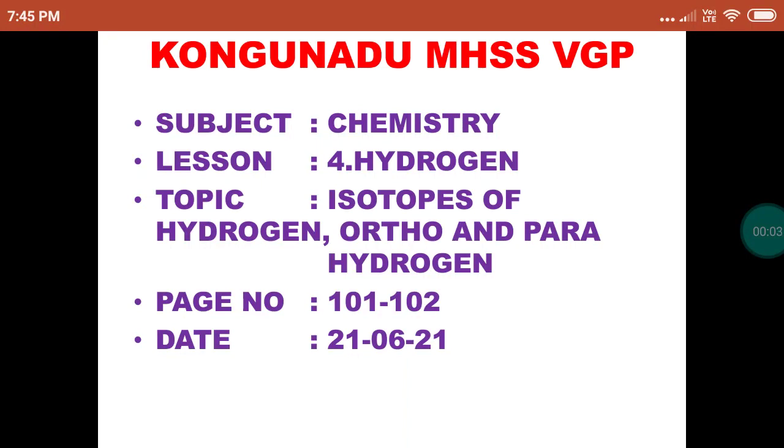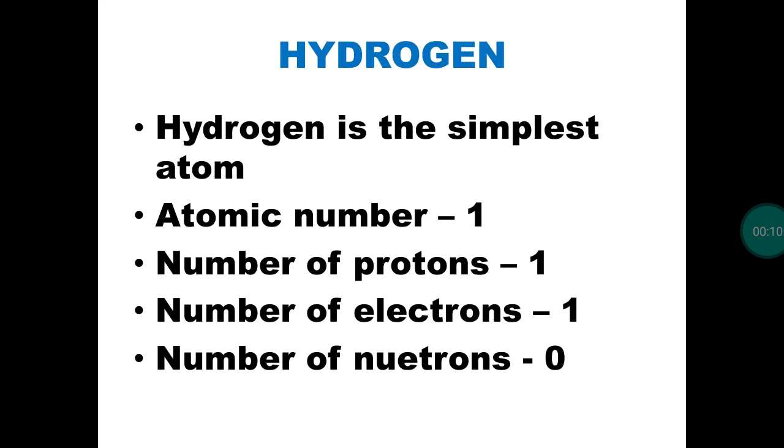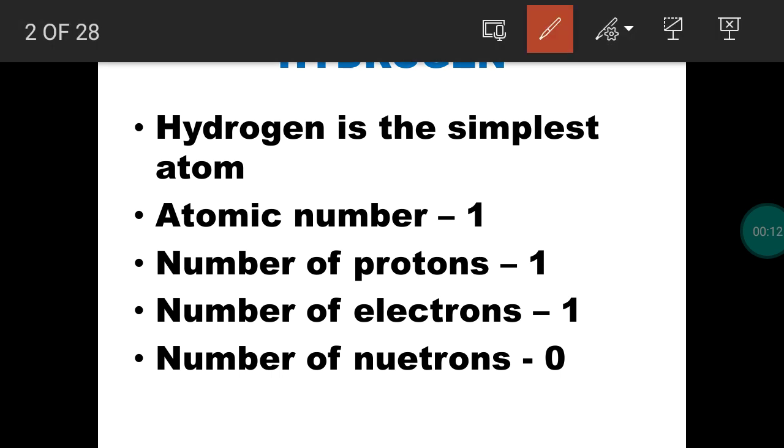Dear students, today we start a new lesson, hydrogen. We know that hydrogen is the simplest element or simplest atom because its atomic number is 1. So atomic number 1 represents it has 1 proton as well as 1 electron, and hydrogen is the element without neutrons. When you take other elements, they have neutrons. Hydrogen is the element without neutron.